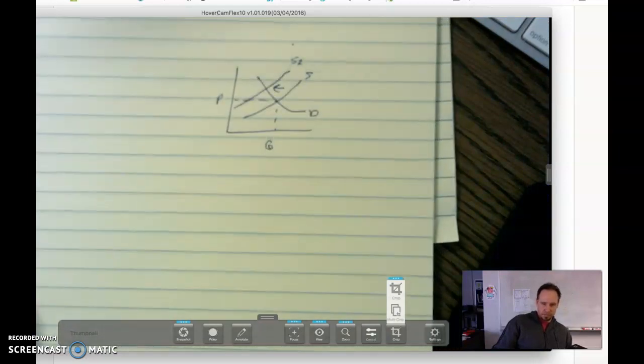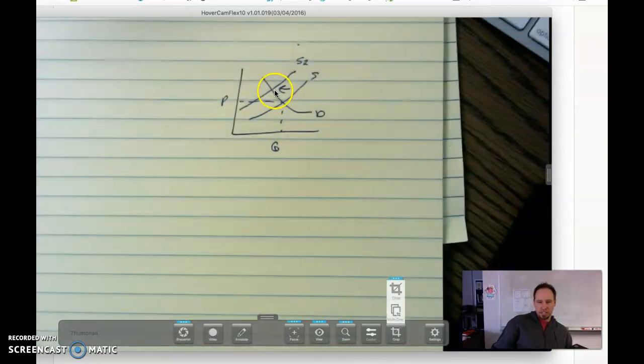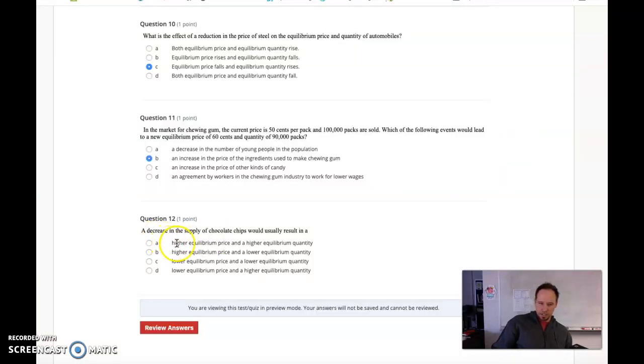Sorry, here's our market, chocolate chips. Supply shifting to the left. We know price is increasing, quantity is decreasing. A higher equilibrium price and higher quantity, nope, it's going to be lower. Higher equilibrium price and lower equilibrium quantity. It's got to be B. All right, hope that helps. Got a few others for you to check out, but hope that makes sense. Make sure to use that supply and demand model on these.